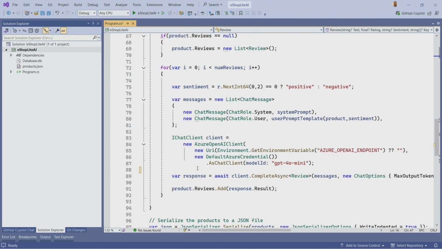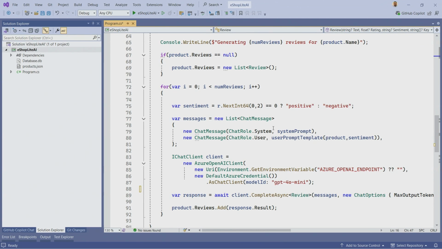One of the nice things here is that we're going to set this up and generate this set of data reviews. We have the system prompt. That's one of our messages that we're passing in. We essentially have a chat history. We have the chat message as well here with our user prompt template. And we're just going to iterate through all of those reviews. We're going to configure our chat client here.